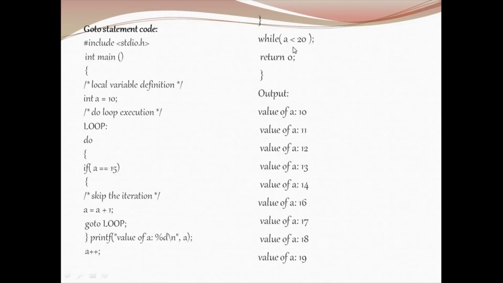The value of a will be printed until 19. When it becomes 20, the do while loop condition fails, and it will exit the do while loop, return the 0 value and end the program.